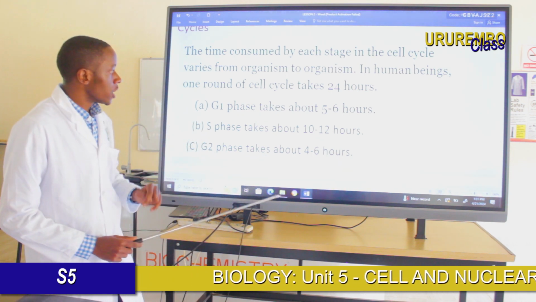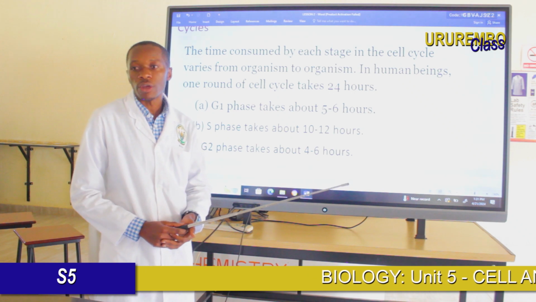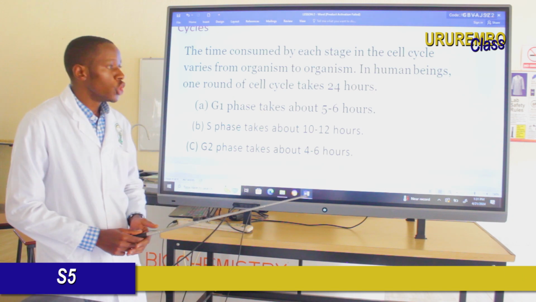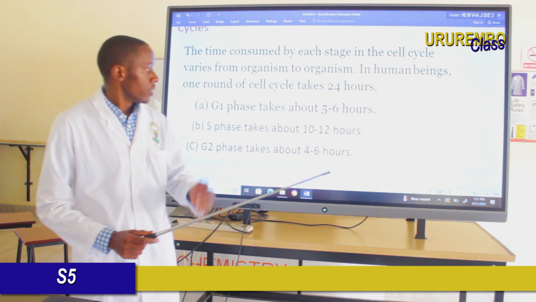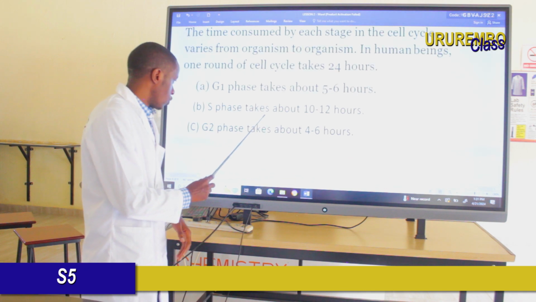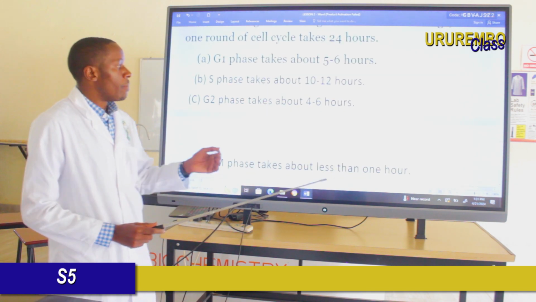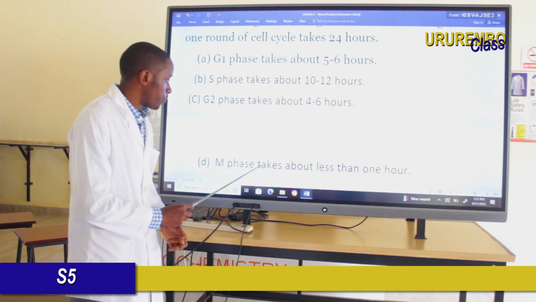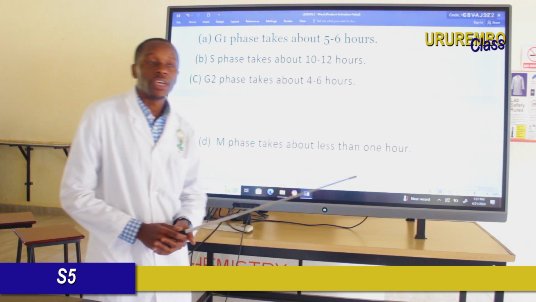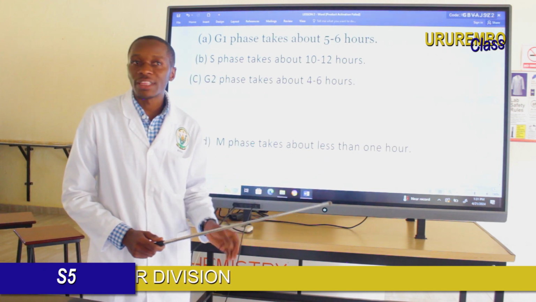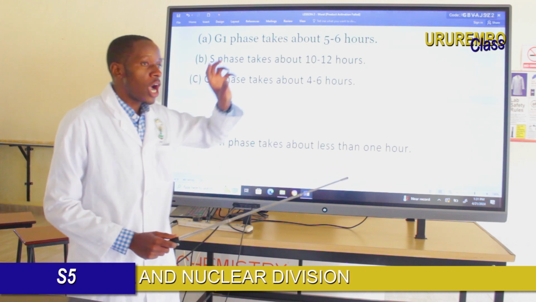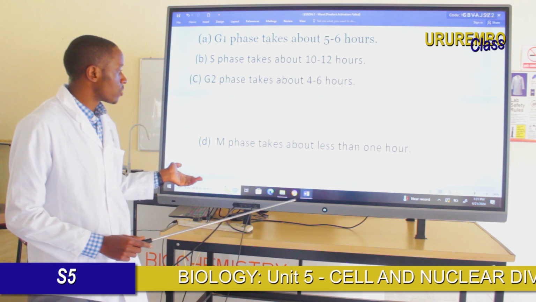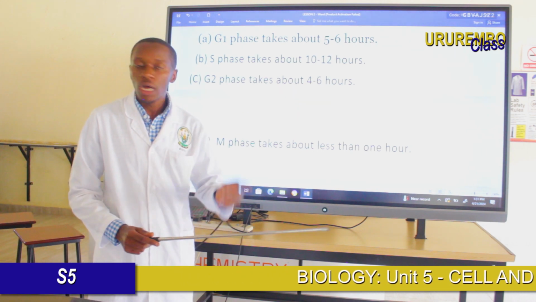For G1, it will take around 5 to 6 hours, while the synthesis phase takes about 10 to 12 hours. Then G2 takes about 4 to 6 hours. The mitotic phase takes less than 1 hour. This means that interphase takes most of the time during the cell cycle, while the mitosis phase takes only less than an hour.